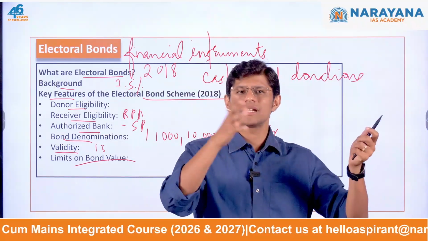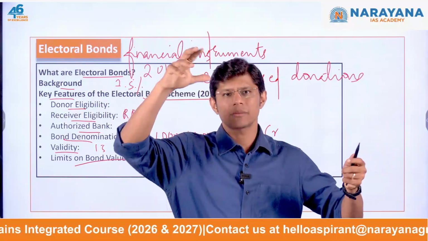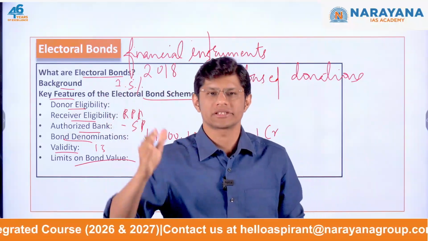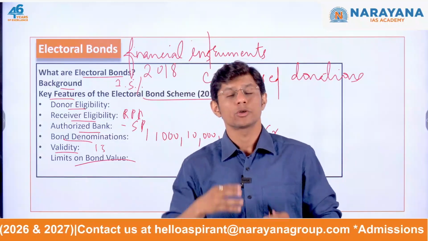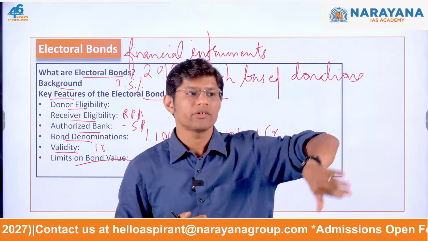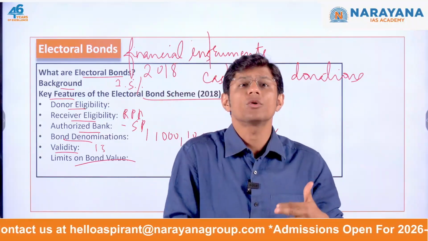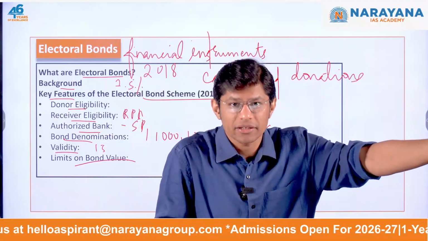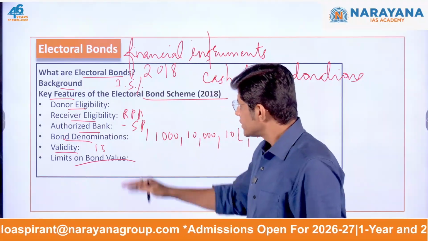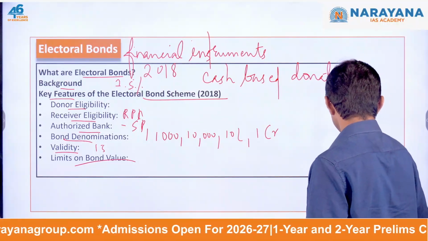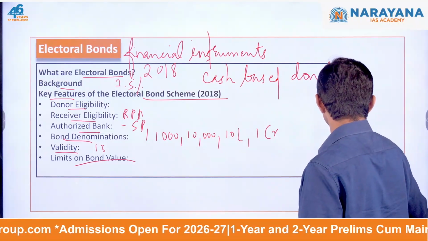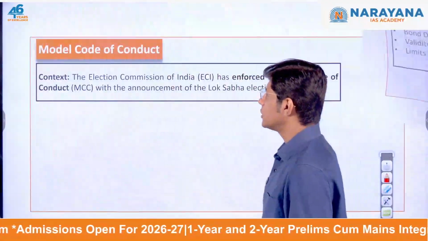So some companies, let's say, paying crores and crores of rupees, this amount is divided into small denominations. Ram, Sham, these are the fake names created in order to show that this is money that we received in cash, because you do not have to disclose the source of that money, right? So these are the features. I hope you understood the electoral bond scheme and its features.